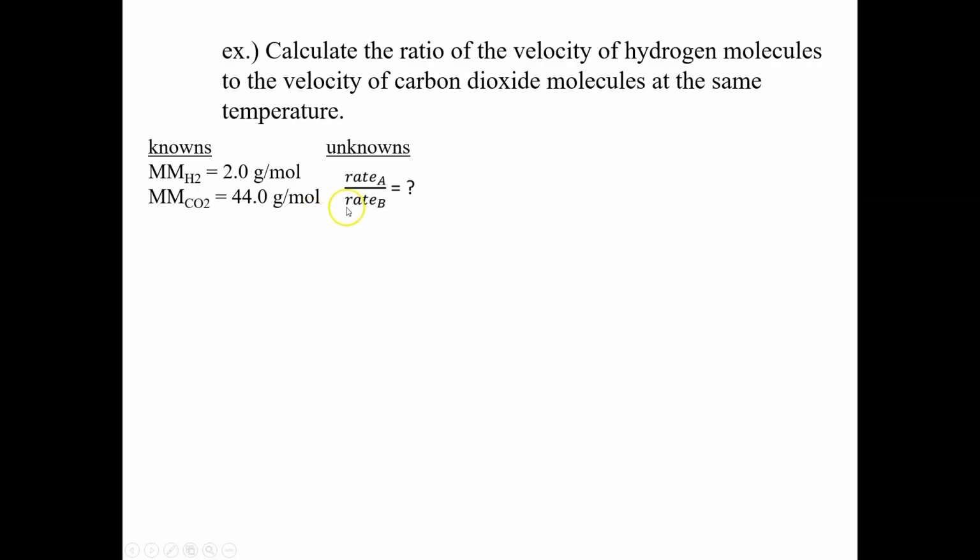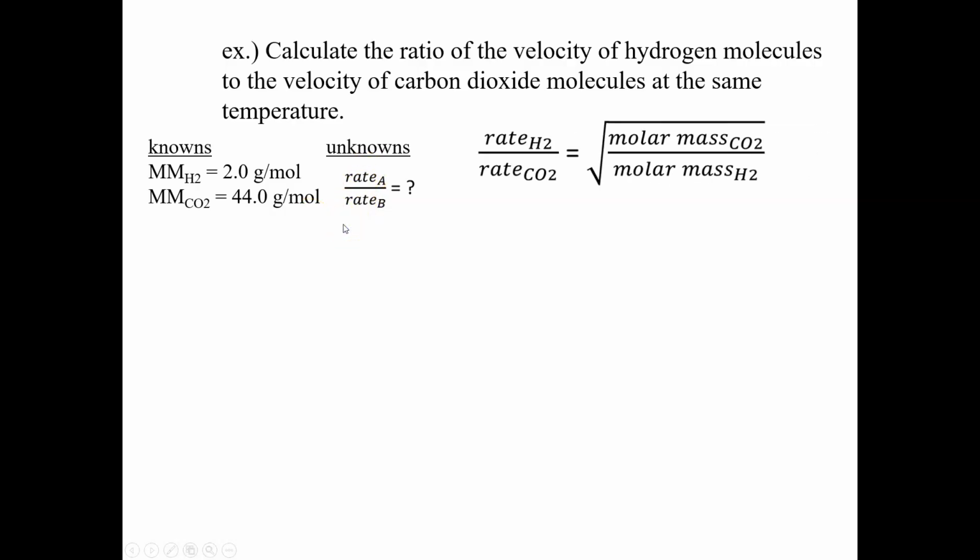Now, we want to know what are the rates of those. How fast are they going to move compared to each other? So we're going to take Graham's law, and we're going to fill in the 2 numbers that we know. We know the molar mass of H2. We know the molar mass of CO2, so we can fill those numbers in. It's the square root of 44 divided by 2. So 44 divided by 2, and then take the square root of that number, gives us 4.7. So what does this 4.7 mean? That means that hydrogen is going to move 4.7 times faster than CO2.